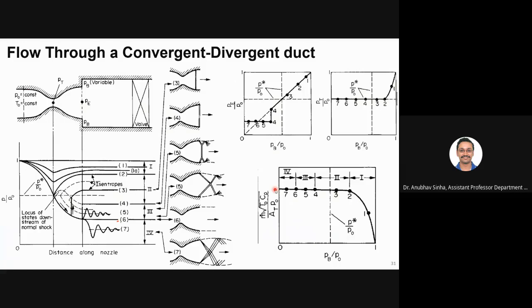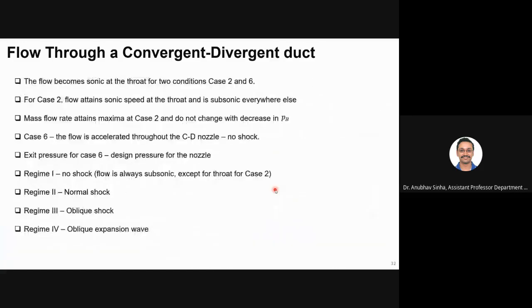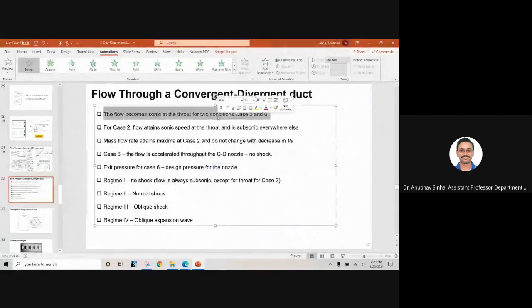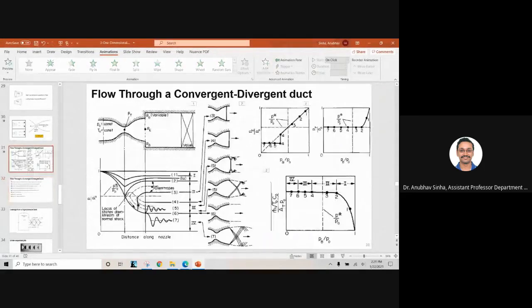Is it clear? Not clear? Shall I move forward? Okay, let us have some comments on this slide, then maybe you will appreciate it better. So, the flow is becoming sonic at the throat for two conditions. Okay, this is not correct. After case 2, the flow is always sonic at the throat. Okay.